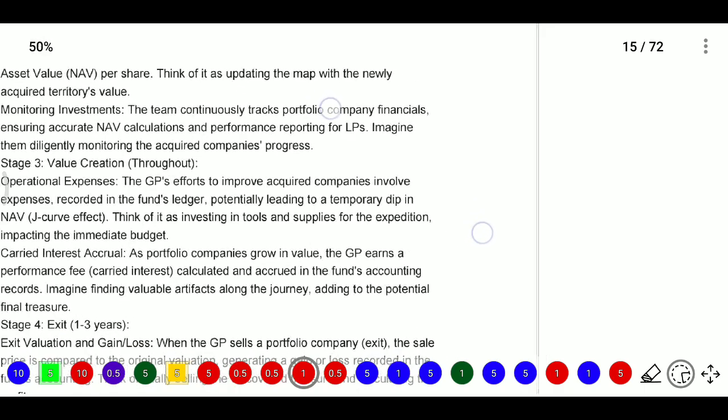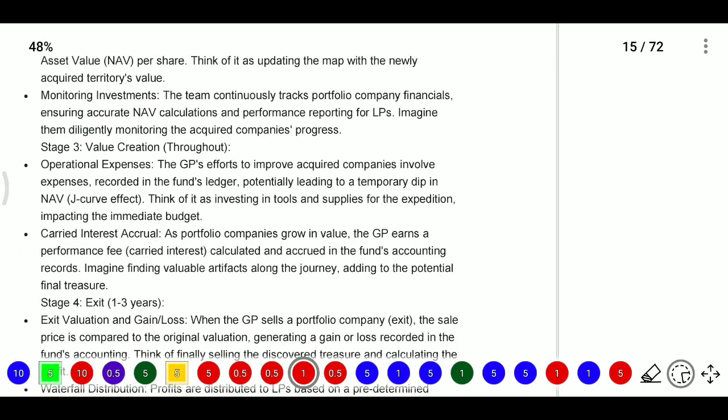For example, monitoring investments. Once you have invested, you need to monitor as well. So here the team will continuously track portfolio company financials. They will ensure accurate NAV calculations and performance reports for LPs. LPs means the limited partners.